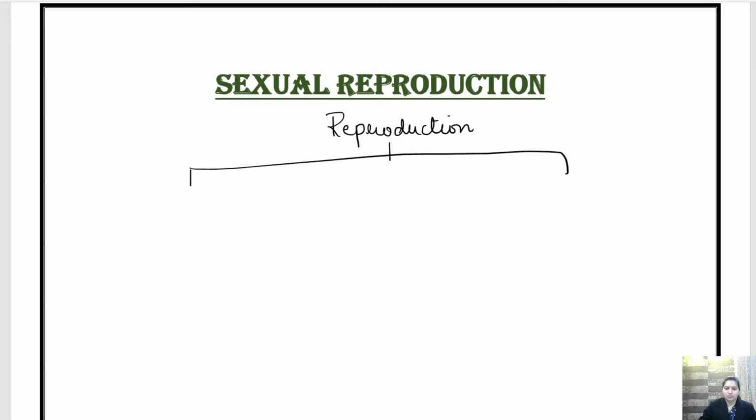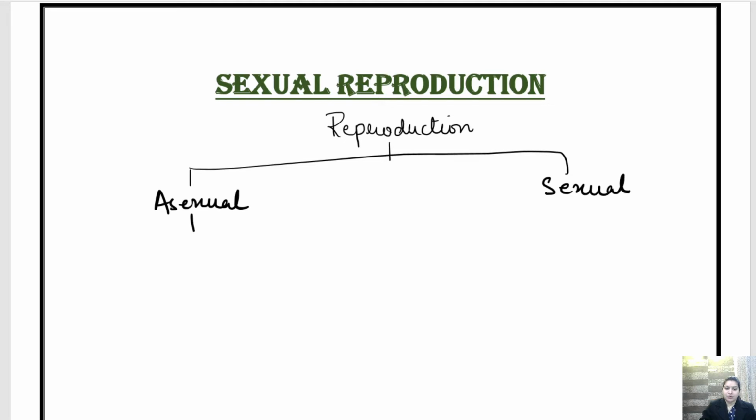Now children, let's again come to the whiteboard and see. Reproduction is of two types, and we know what reproduction is. Reproduction is to produce again or to make again. So to make again the same individual is called reproduction. Reproduction is of two types: asexual reproduction and sexual reproduction.